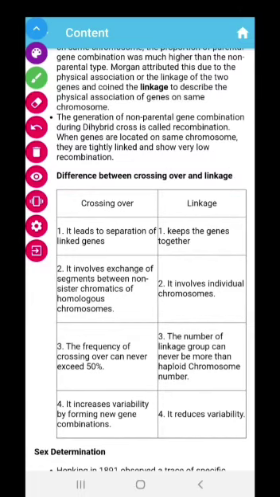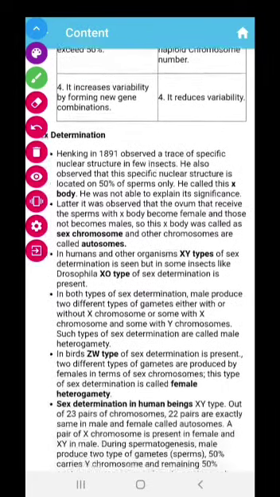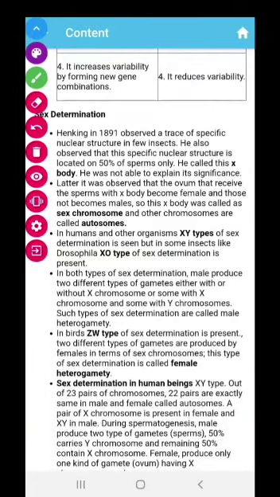The next thing is sex determination. Henking was a scientist in 1891. He observed a nuclear structure in a few insects. He observed that in the nuclear structure of a few insects, 50% of the structures were different, and 50% of the structure of the